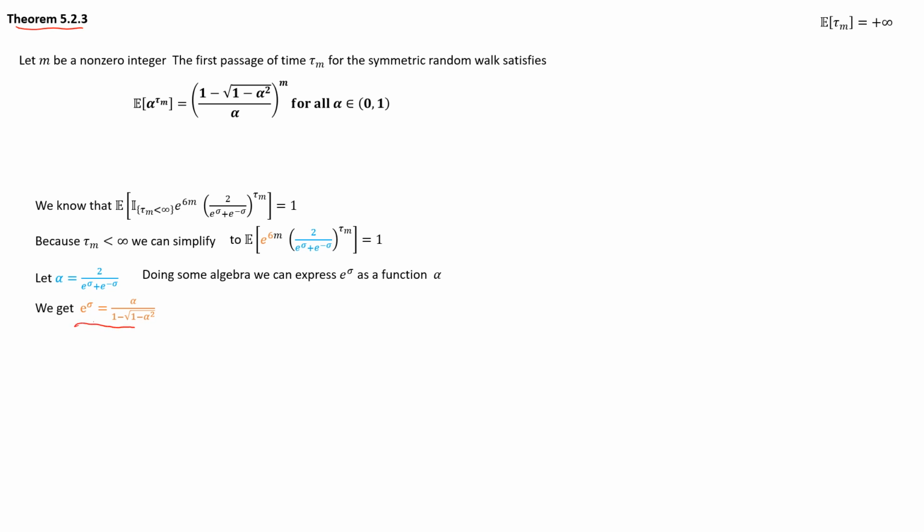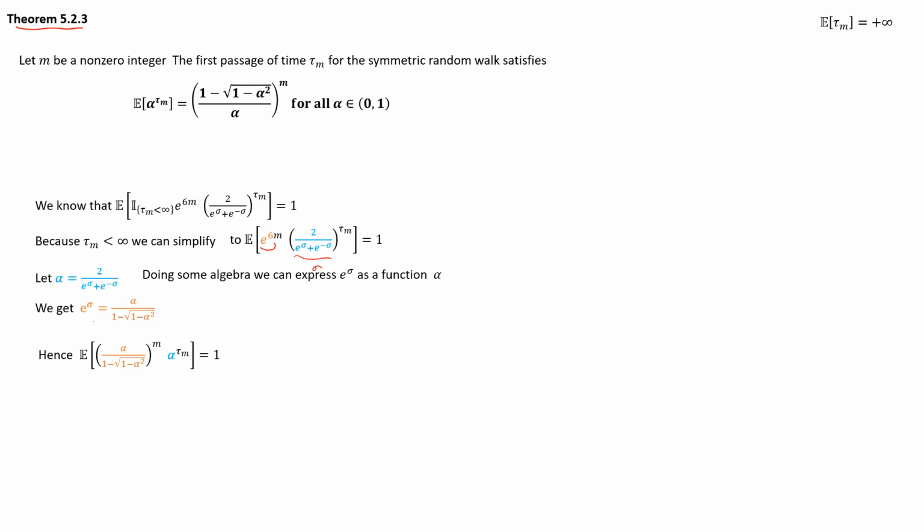But at the end of the day, this is what you're going to have. Then we can just do some replacement: we plug in what e to the power sigma represents, and the whole thing is just alpha, so we replace it by alpha. That's what we have here, and we know this is equal to 1.